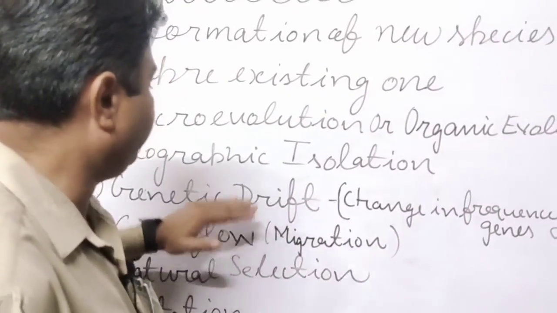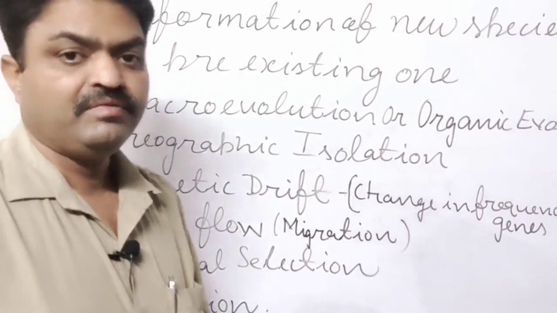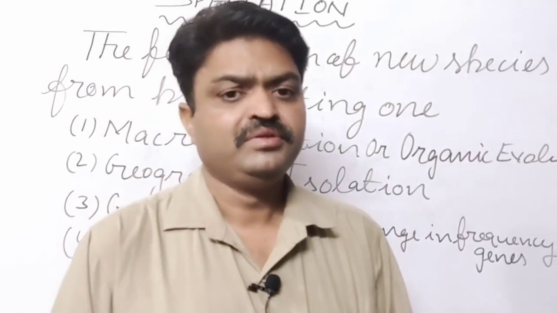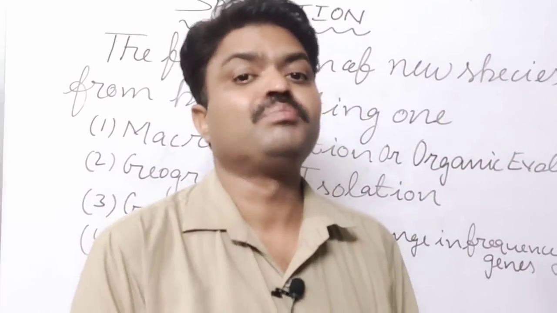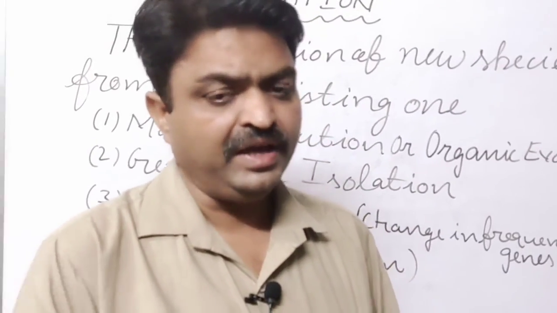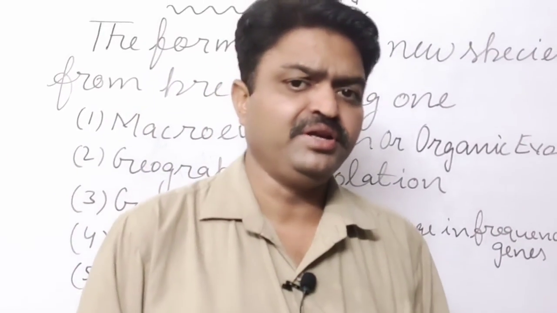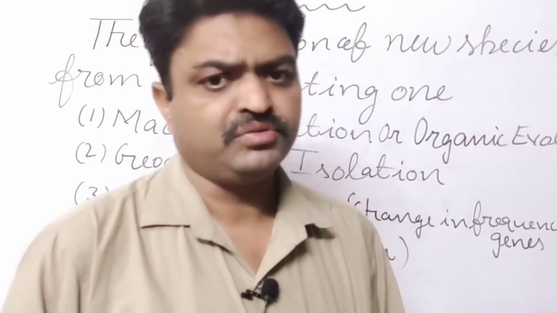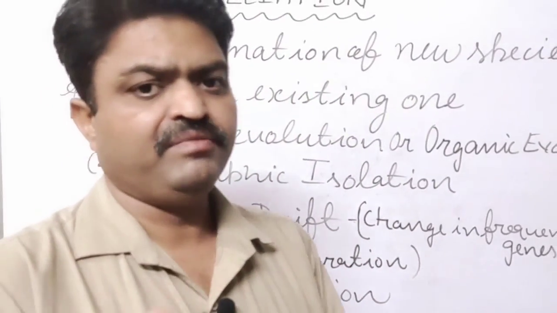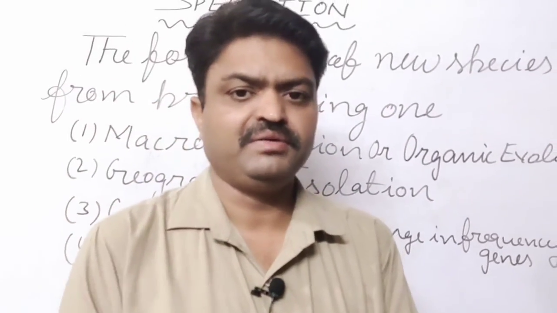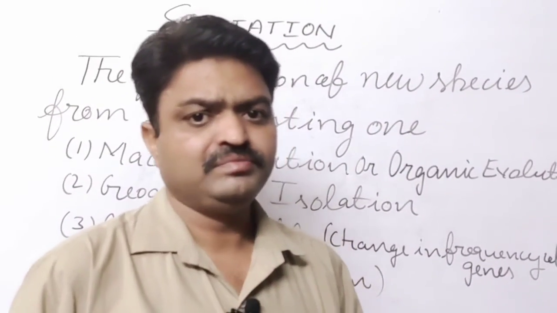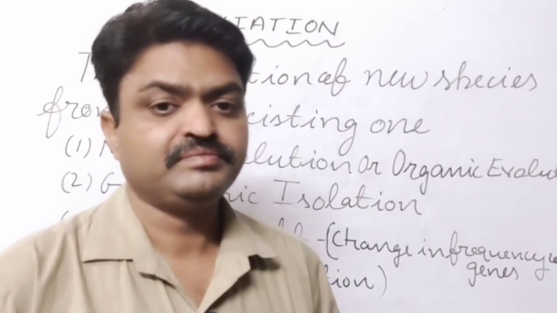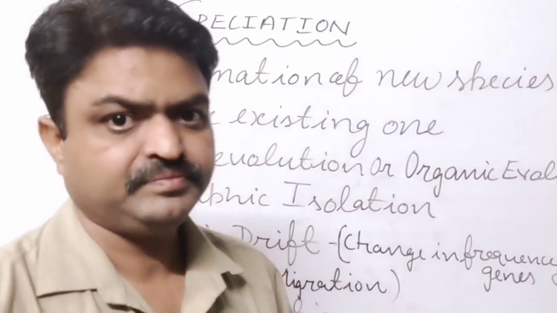Next is genetic drift. What is genetic drift? The change in the frequency of a gene accidentally or by chance. There are 3 illustrations given in your book. In one illustration, in the beetle forest, one crow enters, and that crow eats all the red beetles.